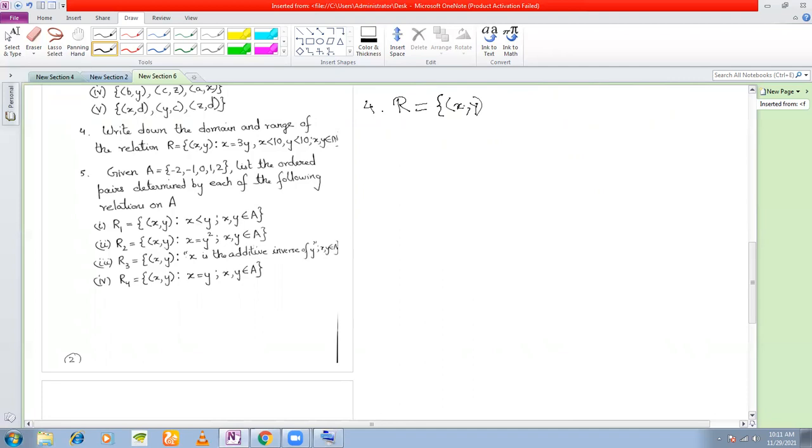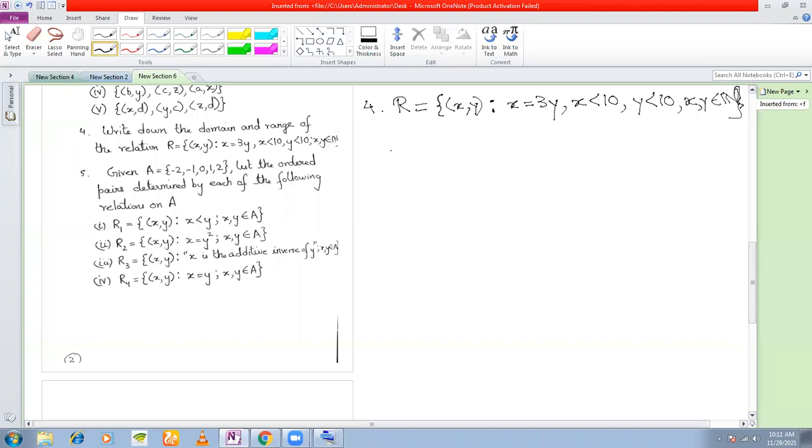This is the set builder notation for a relation. Such that x, the first component, must be thrice the second component. x can take values less than 10, and y can take values less than 10 only. And x and y both are natural numbers.